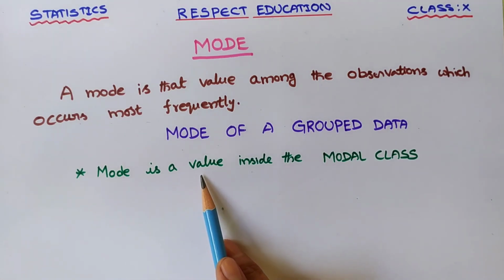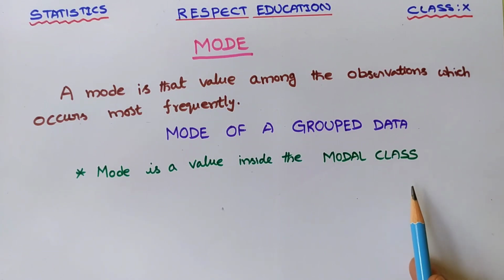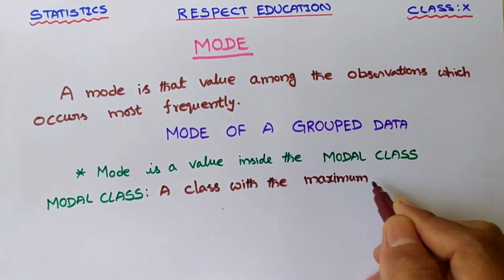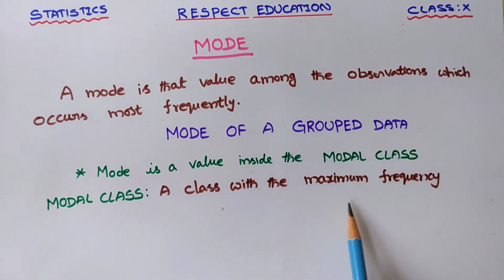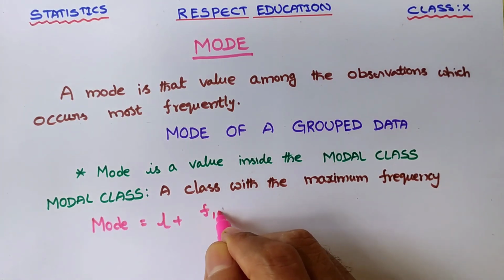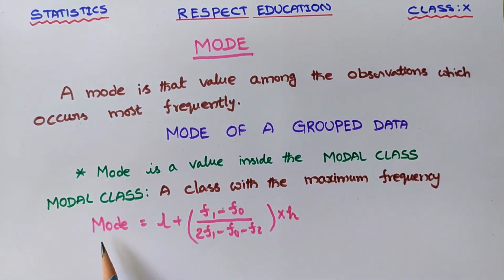Mode is a value inside the modal class. Now let us see what is modal class. Modal class is a class with the maximum frequency. Mode is equal to L plus f1 minus f0 by 2f1 minus f0 minus f2 into h.